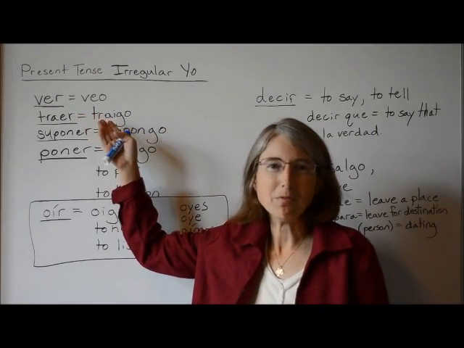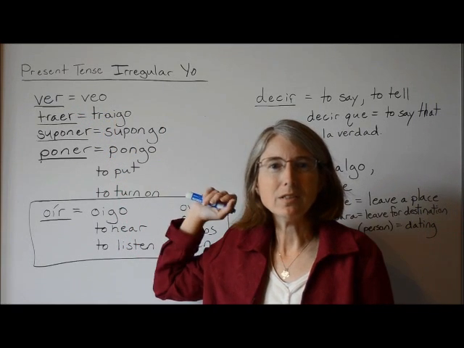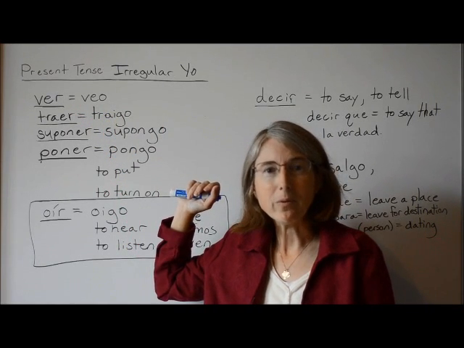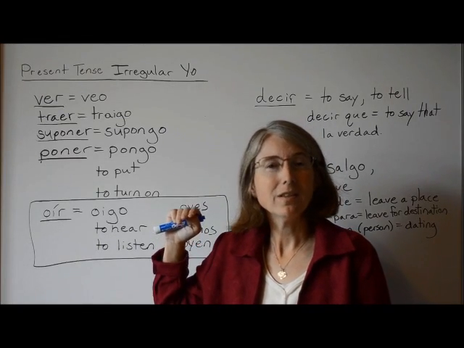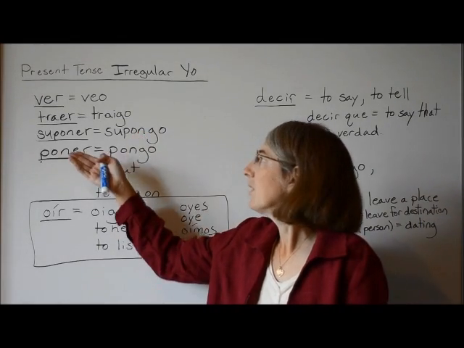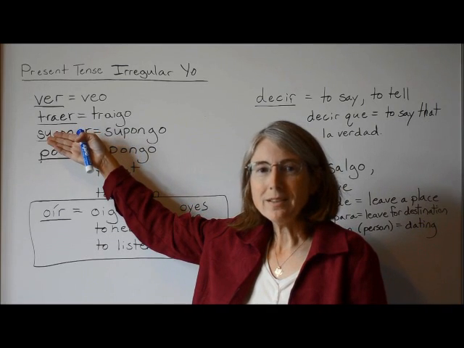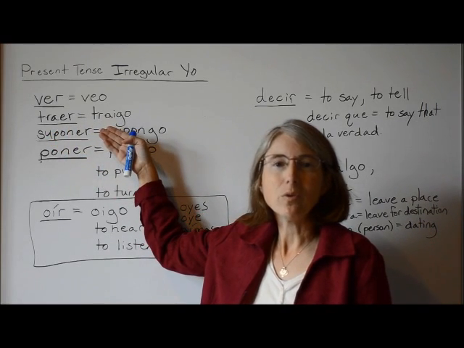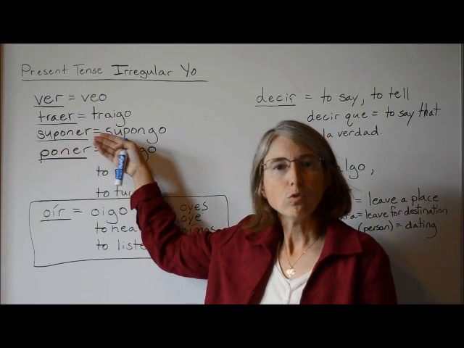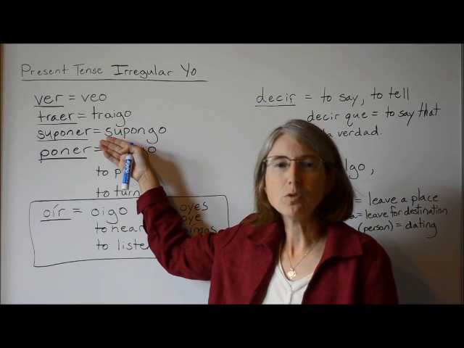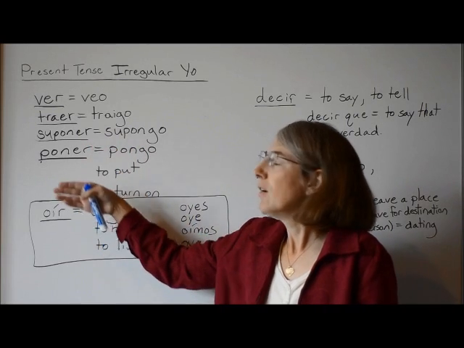Ver is a very common verb, to see, and in the present tense the yo form is veo. All of the rest of the forms are regular and follow the rules, but the yo form is veo. Traer, to bring, is traigo, I bring. Suponer, to suppose, is supongo. The yo form is supongo, I suppose.